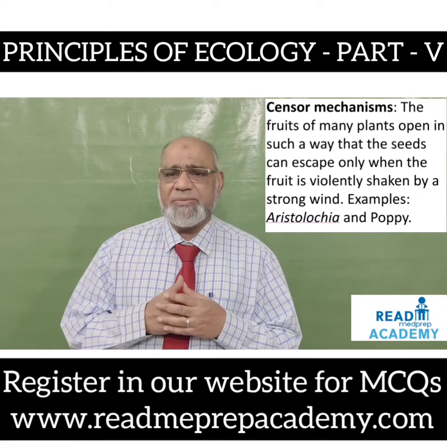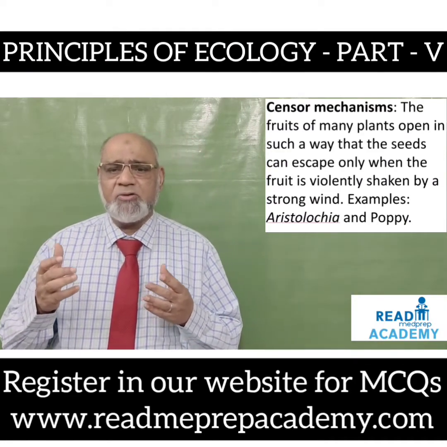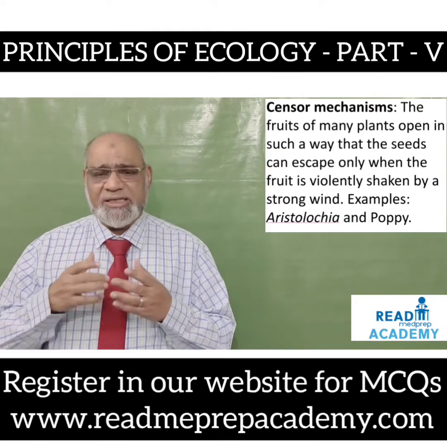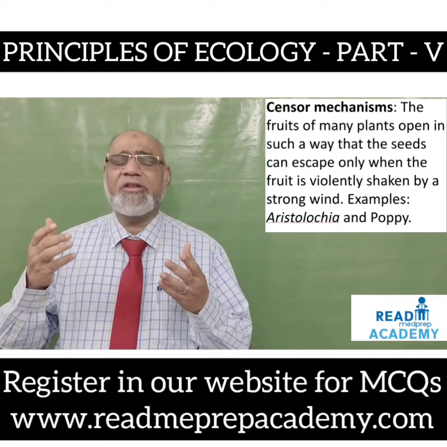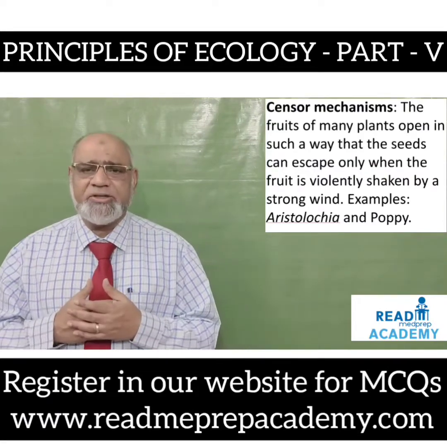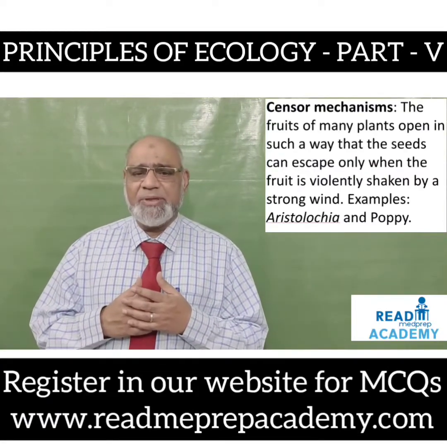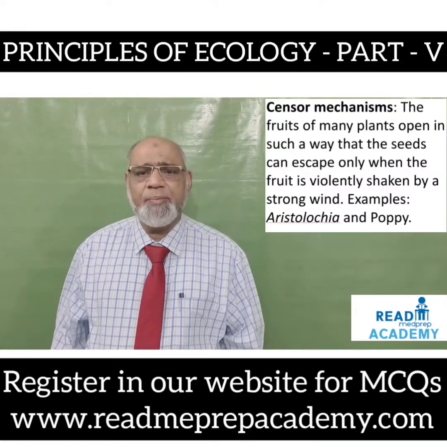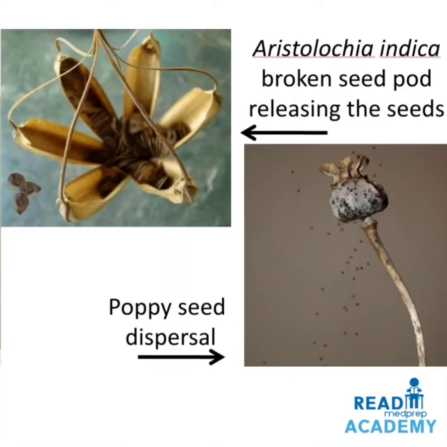Censor mechanisms. The fruits of many plants open in such a way that the seeds can escape only when the fruit is violently shaken by a strong wind. Examples, Aristolochia and poppy. In the image above, you can see Aristolochia indica, which shows a broken seed pod releasing the seeds. In the image on the below right side, you can see the poppy seeds being dispersed.